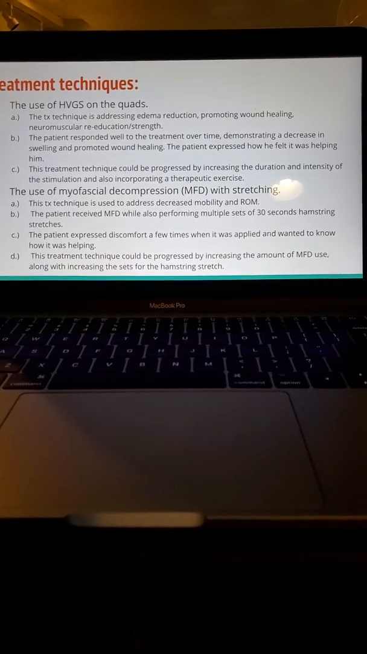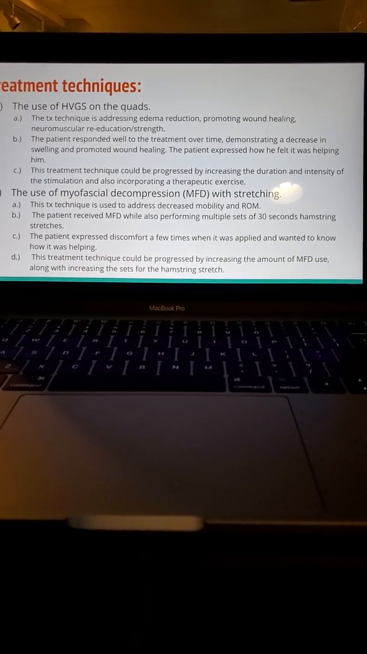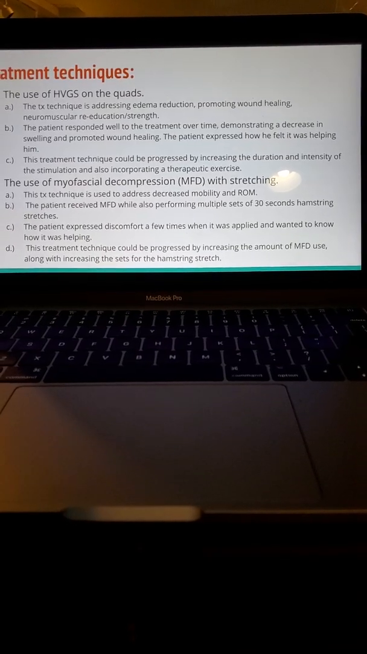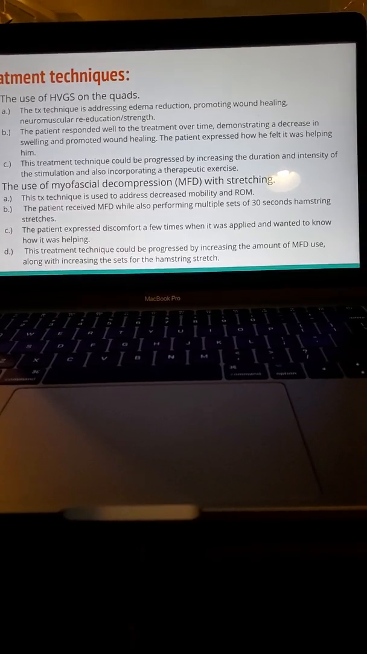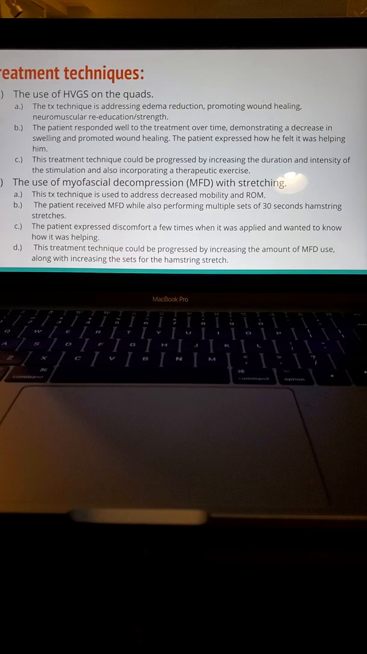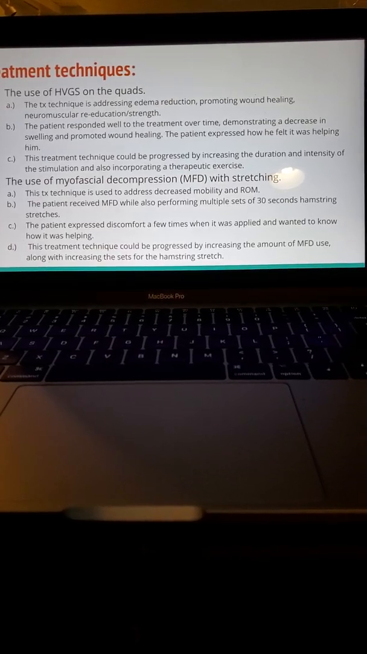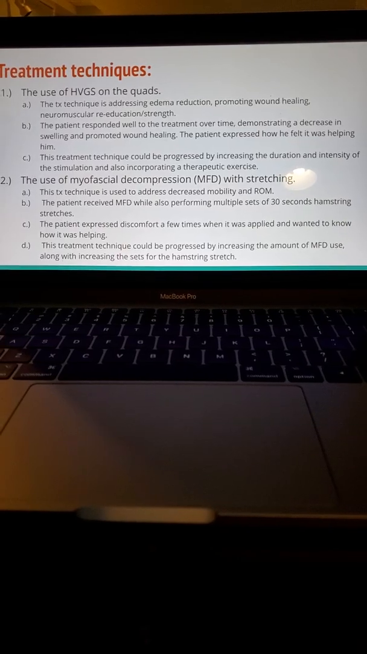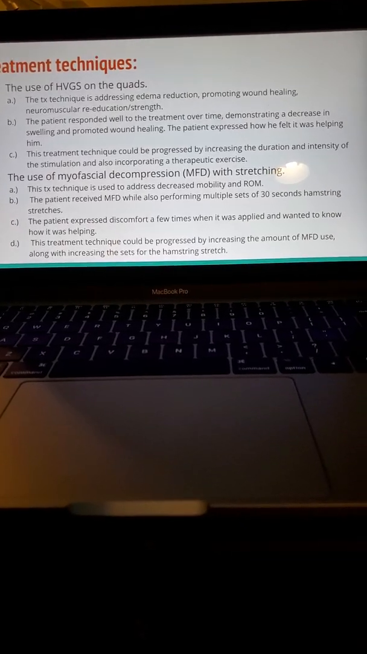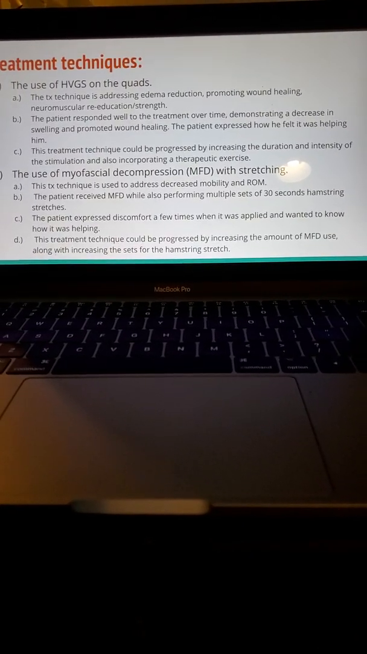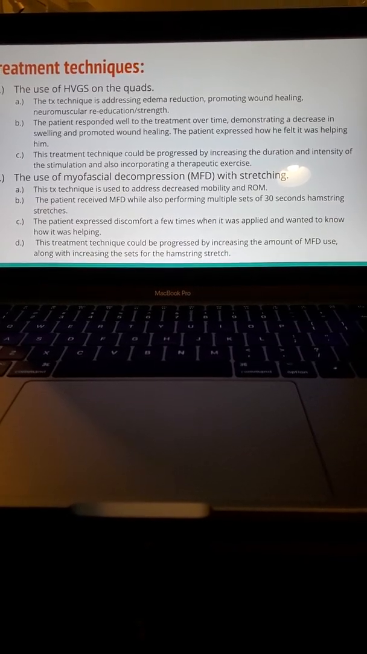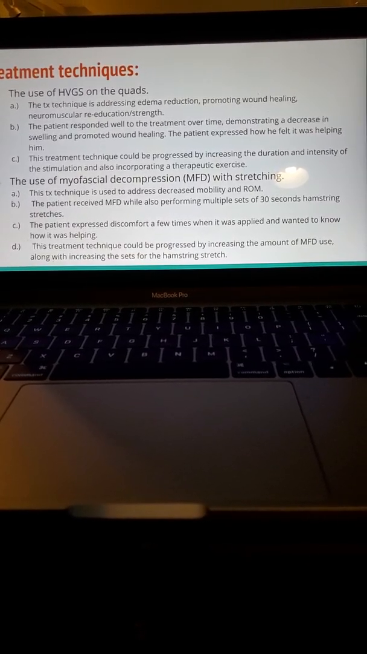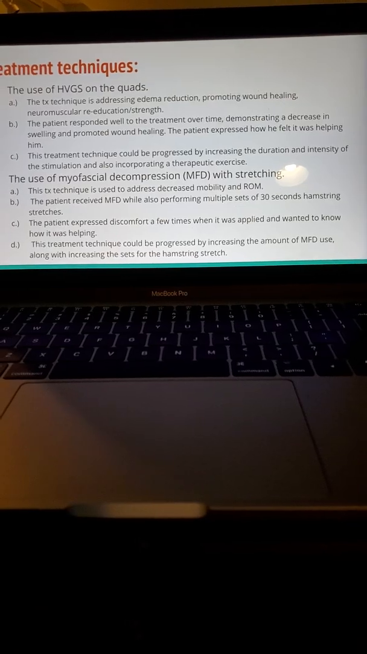The patient expressed discomfort a few times when it was applied and wanted to know how it was helping. So I noticed my CI had to readjust it a few times to make sure that it was comfortable for the patient. And this treatment technique could be progressed by increasing the amount of myofascial decompression use, along with increasing the sets